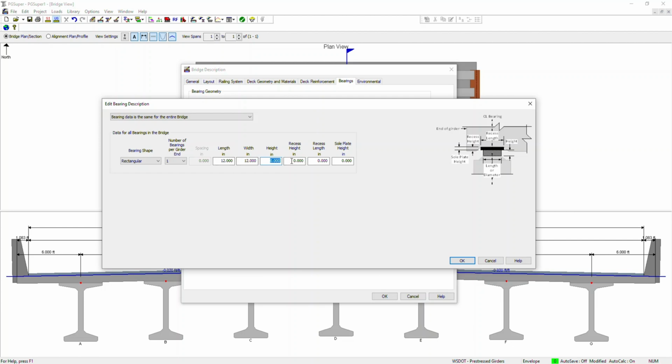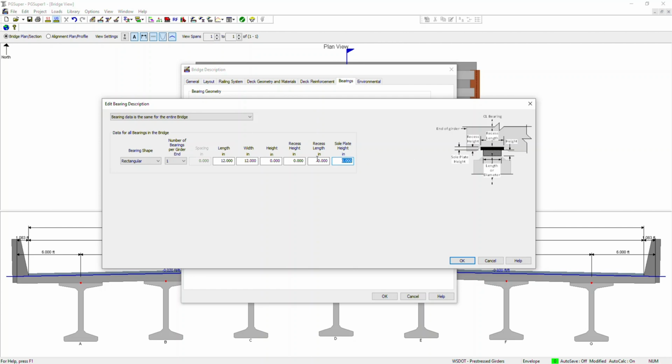And recess height. Sometimes you need to punch into your girder bottom, let's say 0.5 inches inside, to accommodate your bearing, to fit in the bearing, which is the value you can put here. And the recess length here, as you can see from the drawing, and the sole plate height if it is being used.